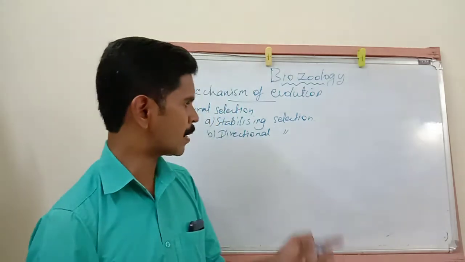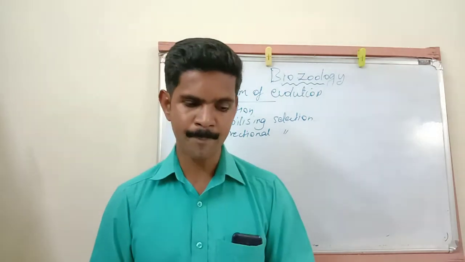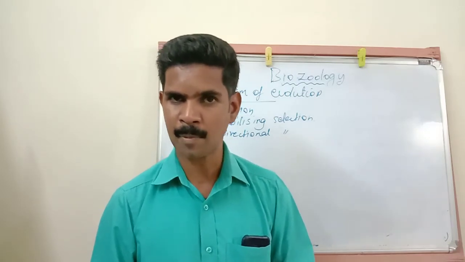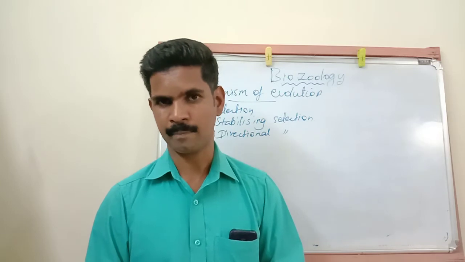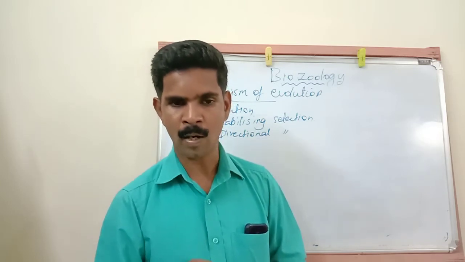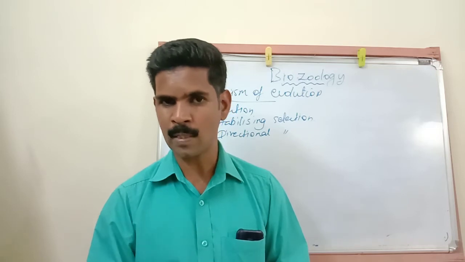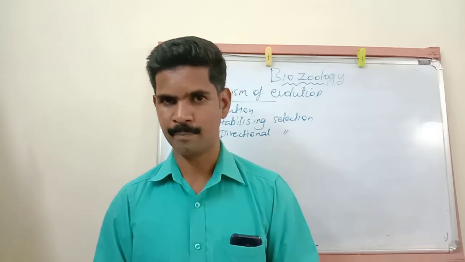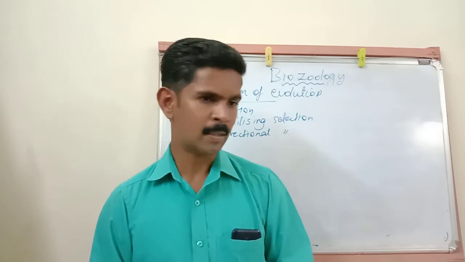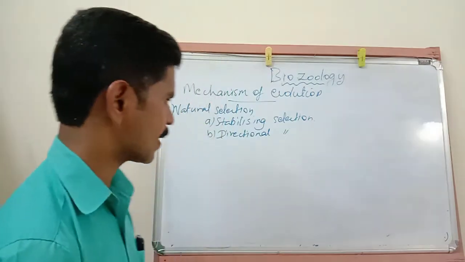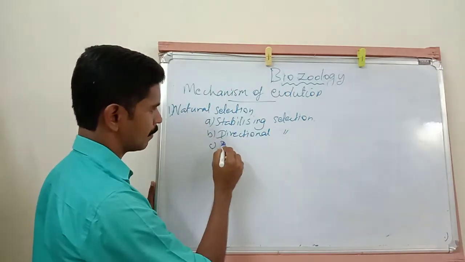So let me repeat all the points about directional selection. It operates when gradual changes take place in the environment. The second point, this selection removes or eliminates the individuals from one end to the other end of the phenotypic distribution. Understand? Then the third selection is called disruptive selection.